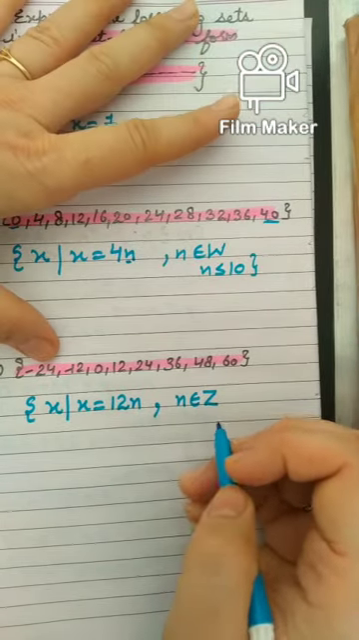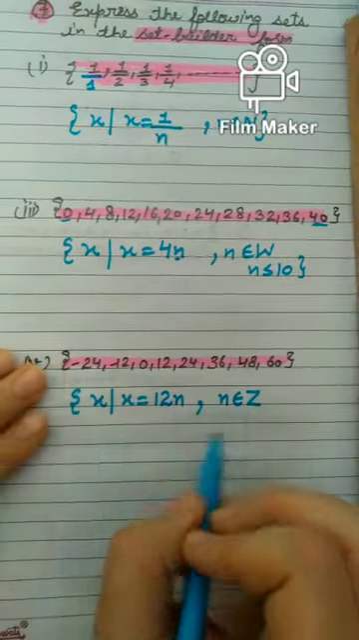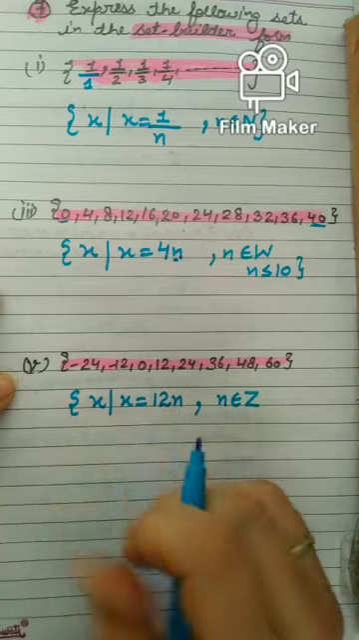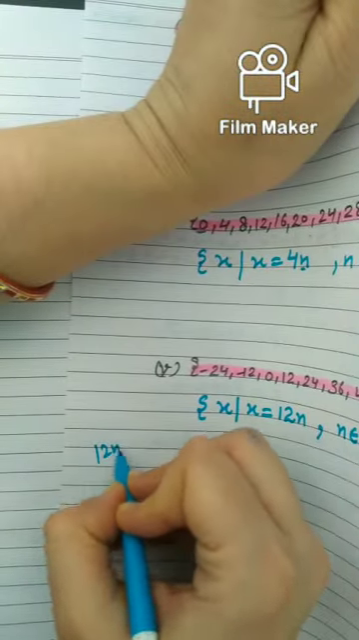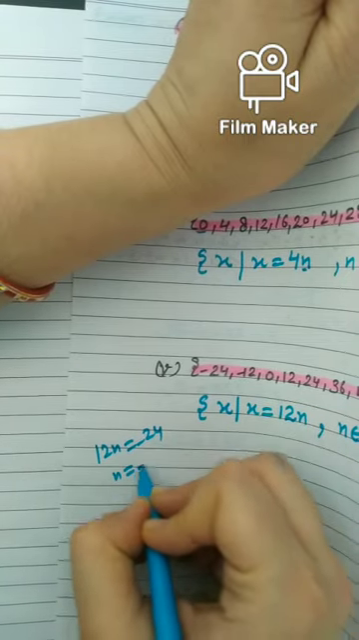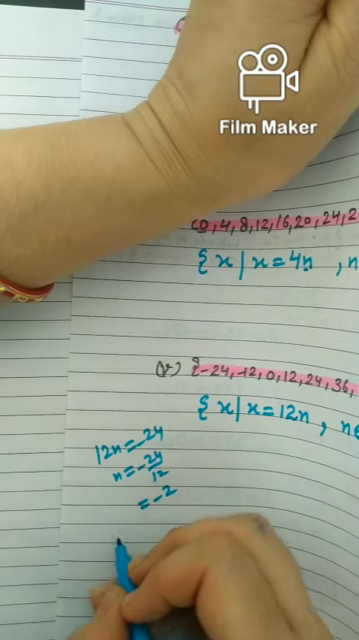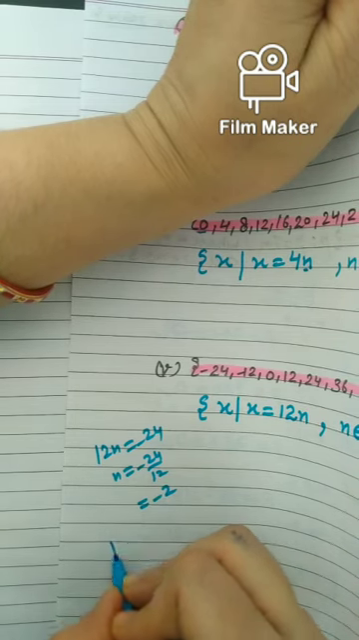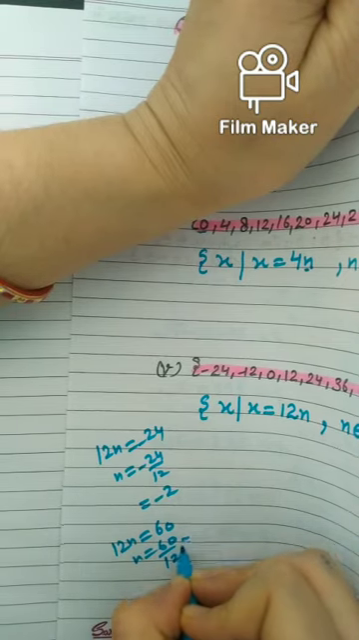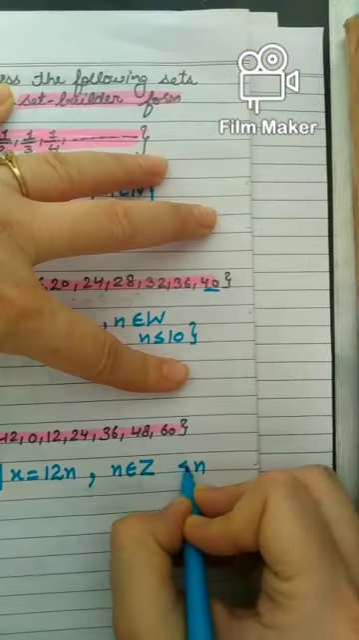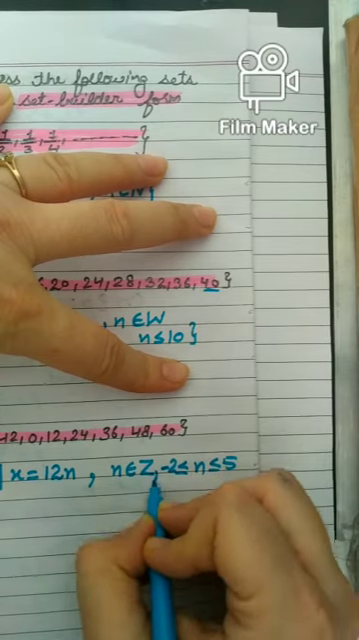And now you see, these values are lying between -24 and 60 only. See beta, x is equal to 12n, right? The first element is -24, so 12n is -24, so n will be -24 by 12, means the value of n is -2. And the last element 12n is 60, means n is 60 by 12, which is 5. You can easily see, no, between -2 and 5, right? I hope it is clear to you.